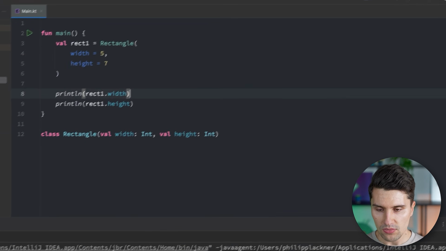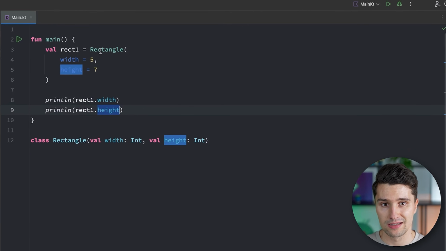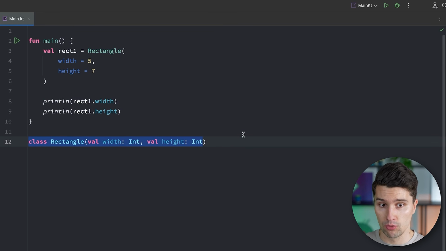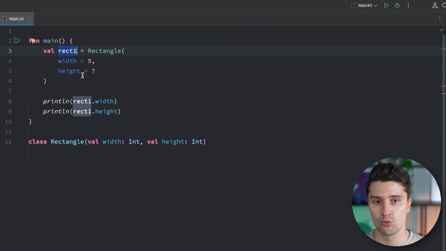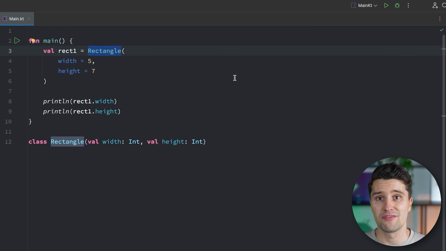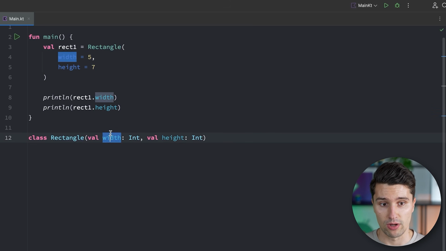So if we run this, you can see it prints 5 and 7, but these two values are now bundled in the same rectangle. So the class declaration itself here is really just a blueprint that tells us what a rectangle consists of. But the moment we create a specific rectangle, we call this an instance of this class. And obviously we can have as many instances as we want. We can have as many rectangles that are unique in some way, that have unique dimensions here. But every single one of these instances corresponds to the same pattern, that it has a width and a height.